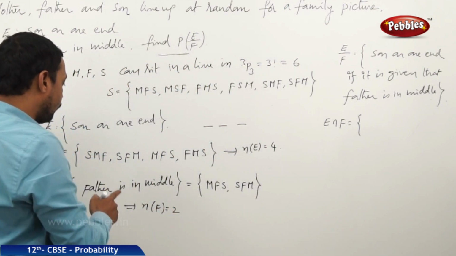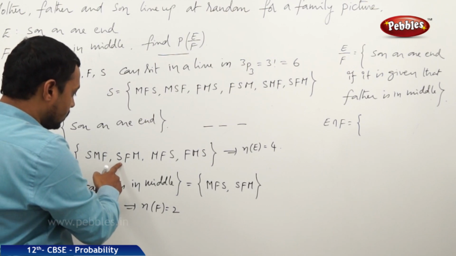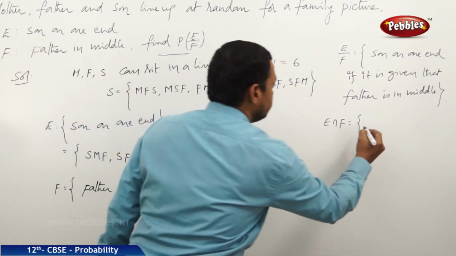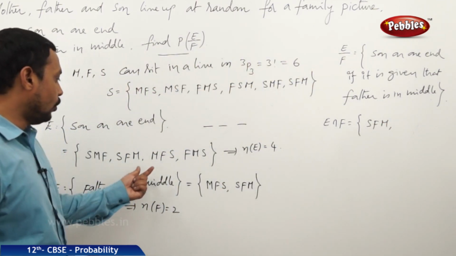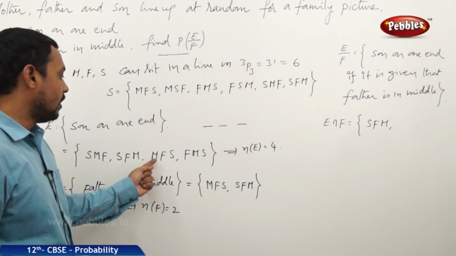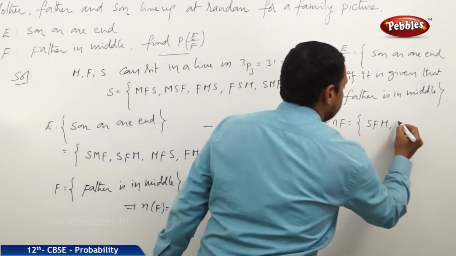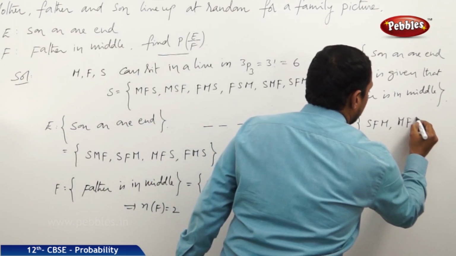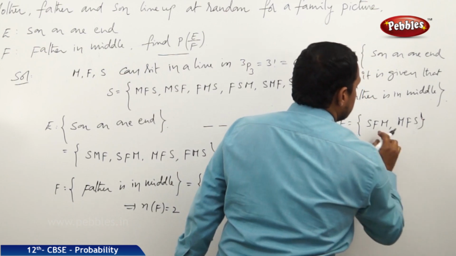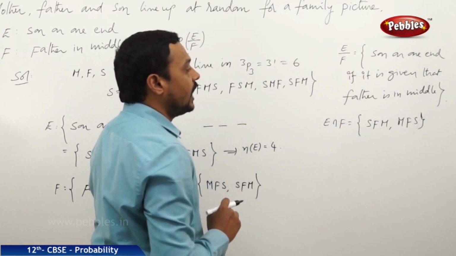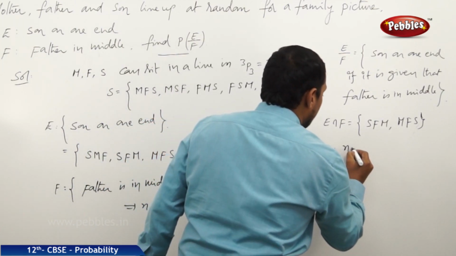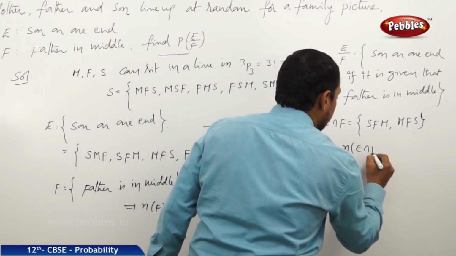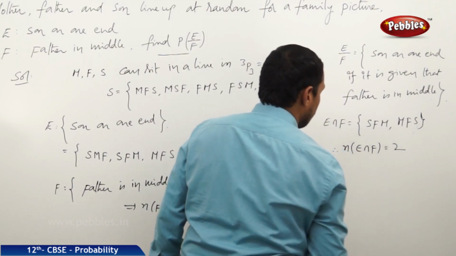Son on one end, father in the middle place. That is SFM. And there is one more arrangement, MFS. In these two cases, son is on one end and father is always in the middle. Therefore, the number of favorable cases for this event is equal to 2.